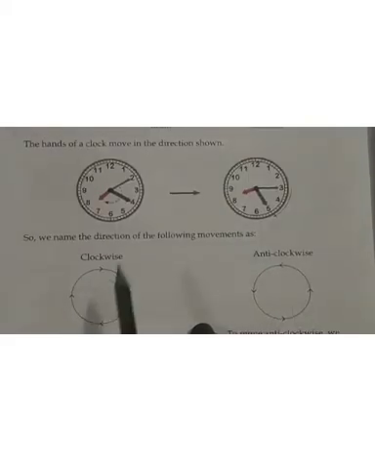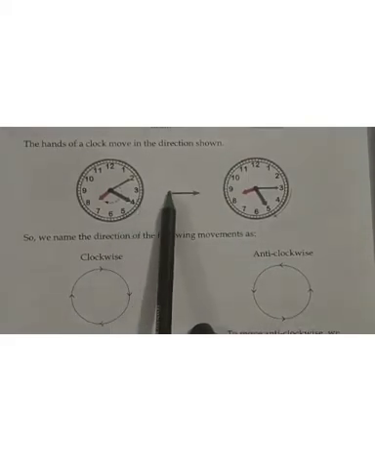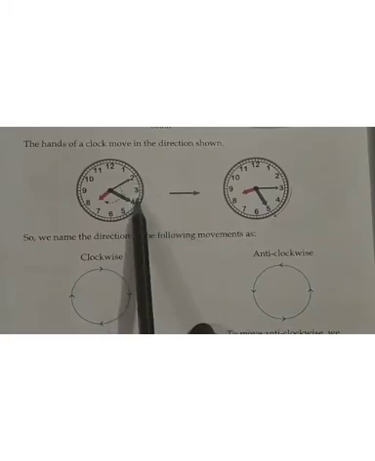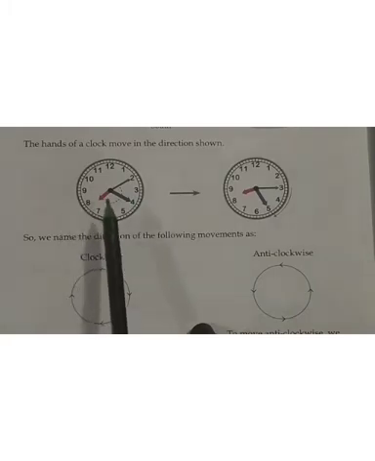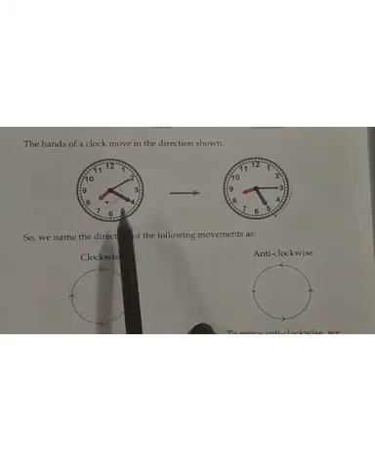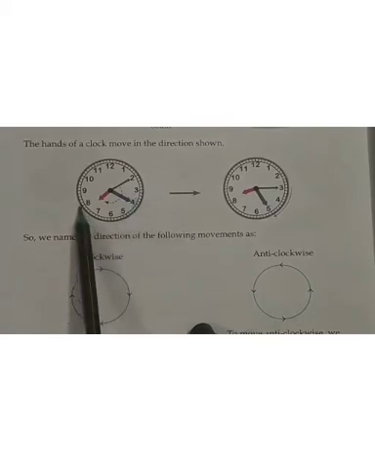The hands of a clock move in the direction shown. The clock moves towards the right. This motion is called the clockwise direction. That is, towards the right is the clockwise direction, and the anti-clockwise direction means towards the left side.